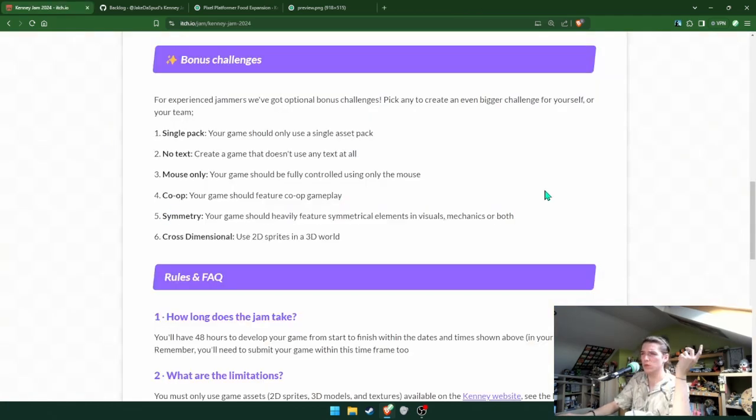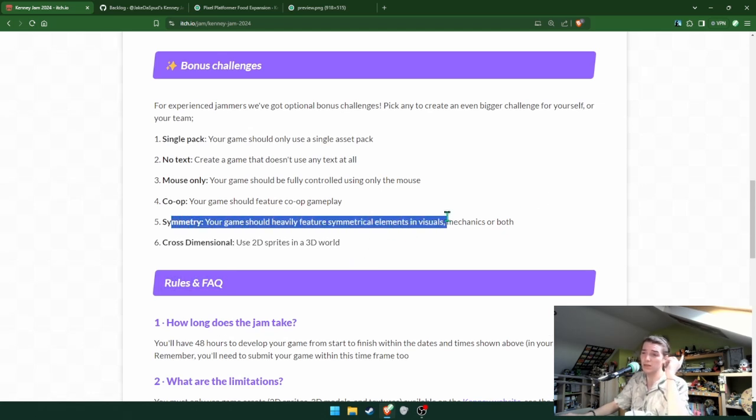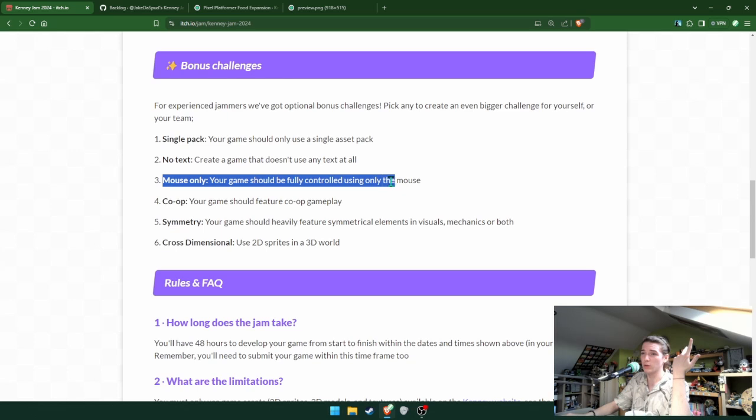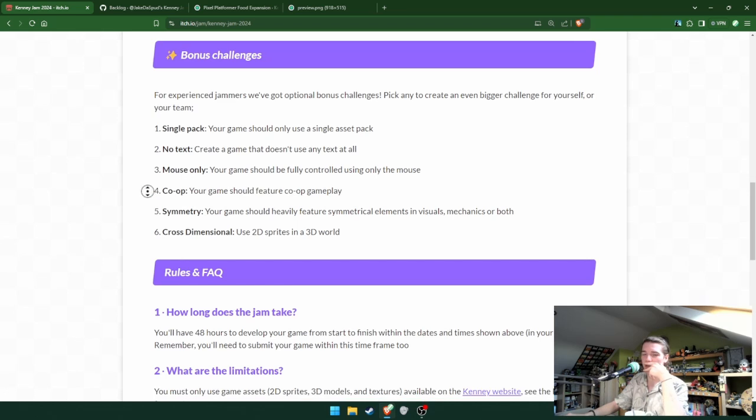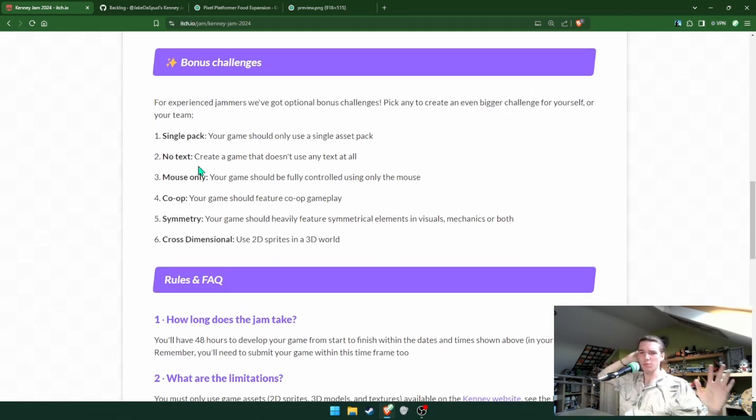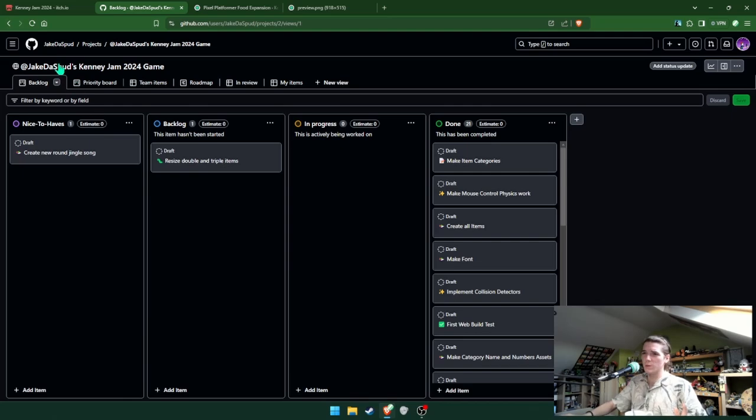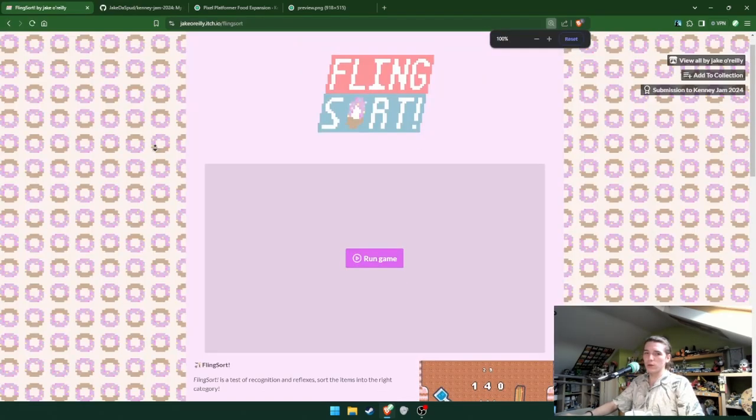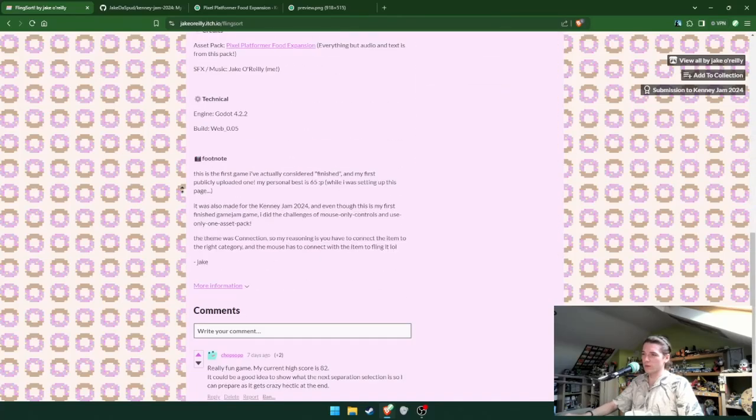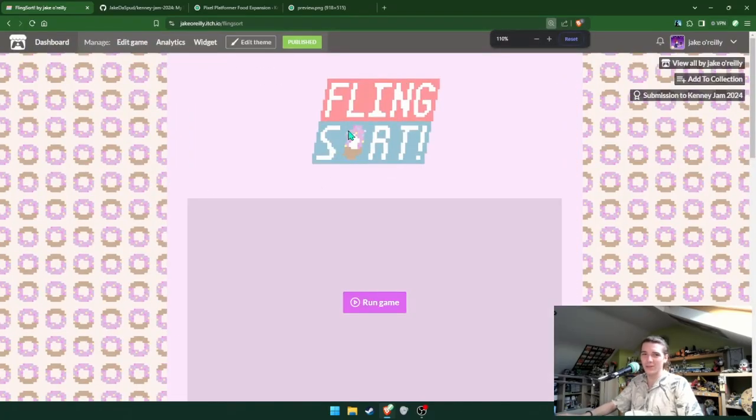Symmetry. My visuals, my level is entirely symmetrical. I didn't even think about that. And then use 2D sprites in the 3D world. No. I guess technically I did symmetry, but I didn't say that. Mouse only and single pack. And I was going for no text until I realized, nah, I want text. I don't want to do a graphical, some sort of like binary system with donuts. Nah. Also, I loved theming everything after donuts. It was just the right option for this. Where did it go? The donuts just felt like the right thing to theme it after. All the pink. Donut, donut in the name.